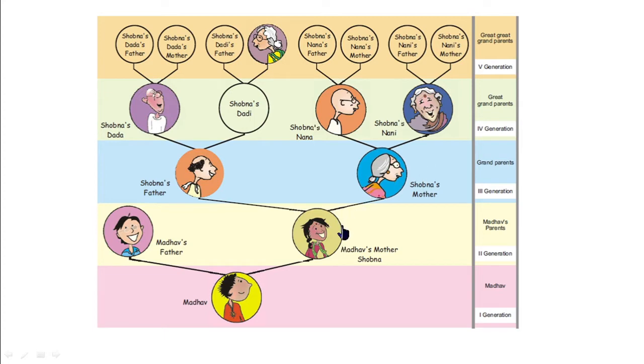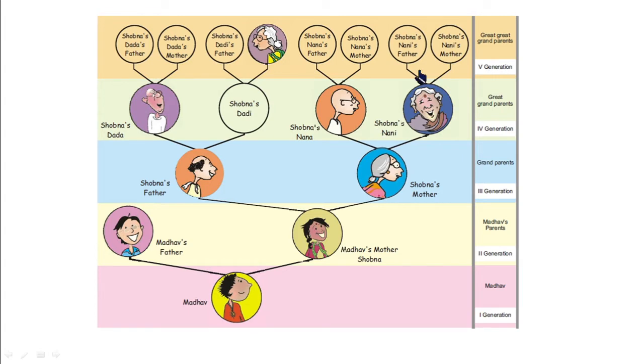You can see above each level there are two: above the mother, two, above the father, two, now four, now eight.